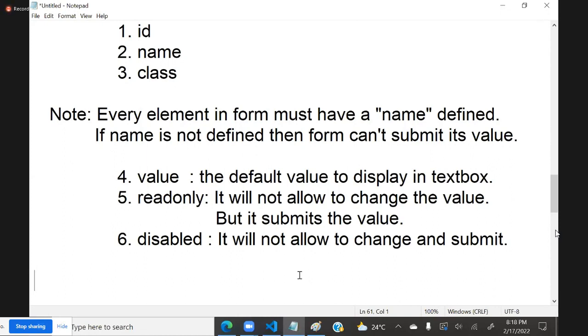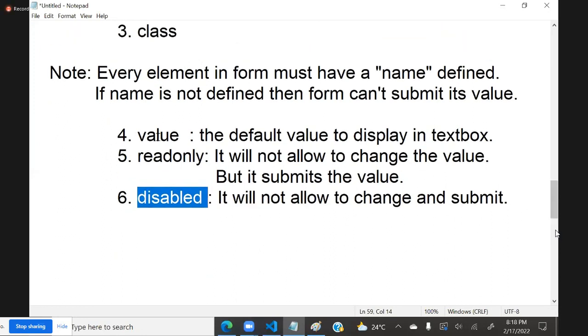Disabling an element will not allow submitting its value, because sometimes we want to show that value, but we don't want to submit it. In that case, we have to configure with disabled. So these are some important attributes like value, read only, disabled and so on.